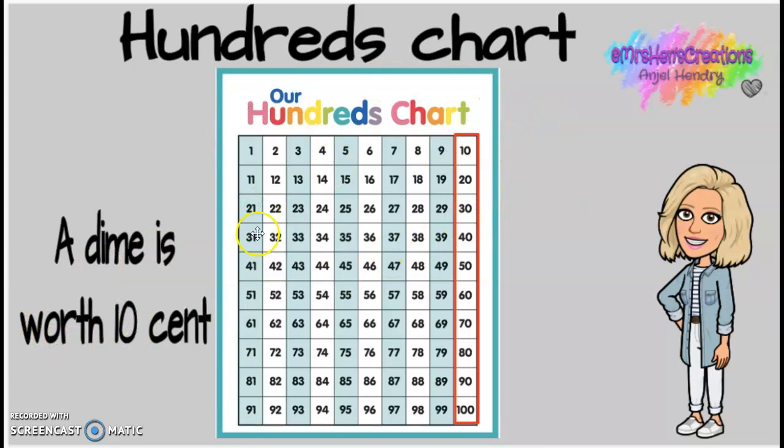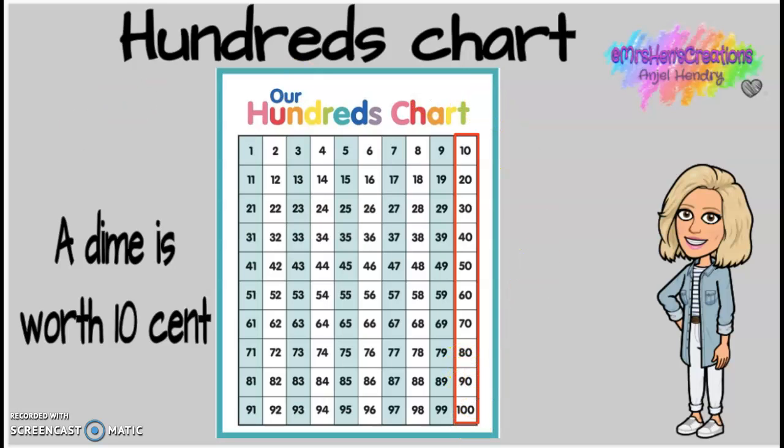So looking at our hundred chart, when we count dimes, we're just going to start at 10 and go down. So it sounds like this: 10, 20, 30, 40, 50, 60, 70, 80, 90, 100. Again, 10, 20, 30, 40, 50, 60, 70, 80, 90, 100.